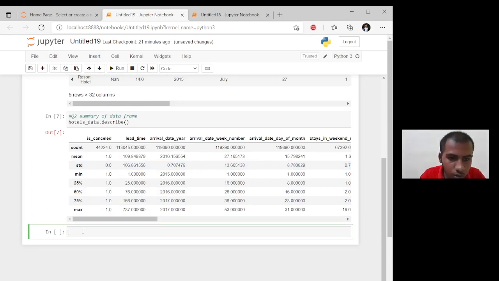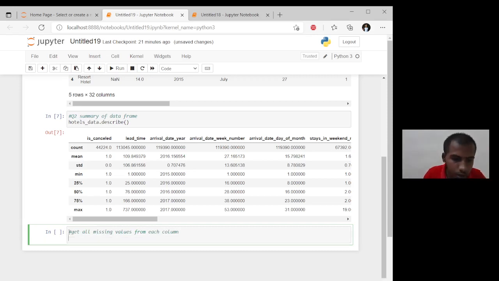Here in question number 2, we have to get all the missing values. Get all missing values from each column. Now it's done for that.